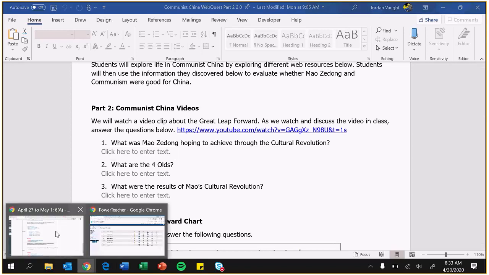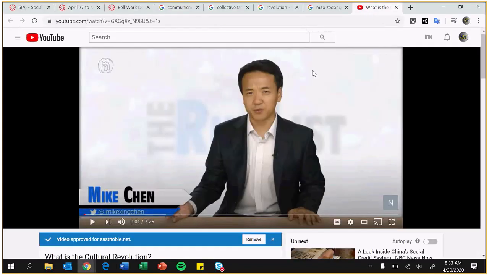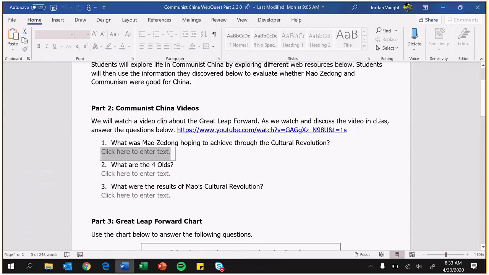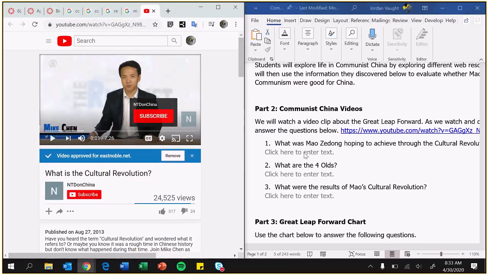The video looks like this. Let me half screen it for you guys. In this video, this one's a good one. It's more modernized. If you can't get to it, remember up here at the top right, click on it, sign off, sign back in, and refresh the page. You should then be able to access this video. And if you do not, let me know so I can help you out with it.